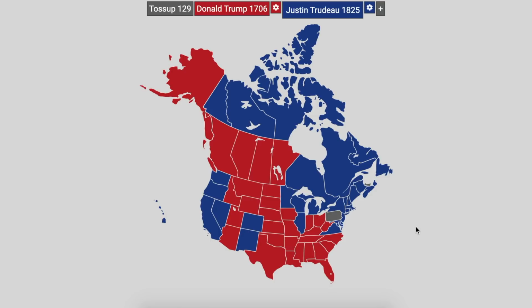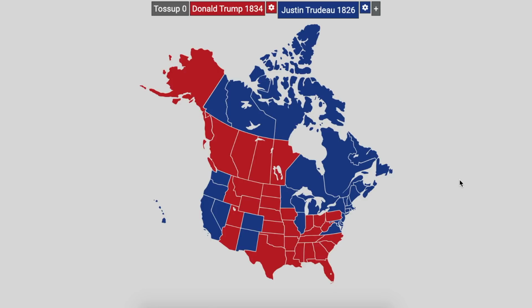And really the election would come down to the state of Pennsylvania. And I actually do believe that Donald Trump would be able to carry the state of Pennsylvania against Justin Trudeau and defeat him by an extremely, extremely narrow margin. I do believe he would win by just 8 electoral votes in this system, which is crazy to look at because there are over 3,500 electoral votes in this type of electoral college system, and he wins by just 8.